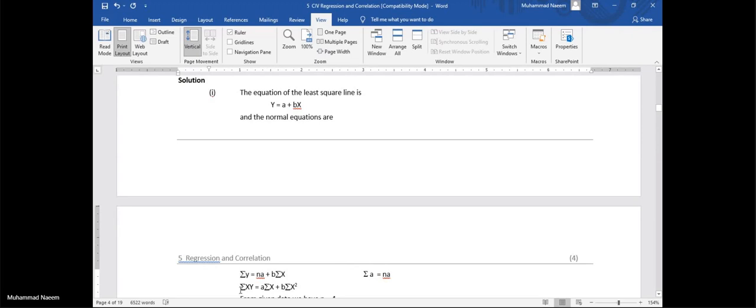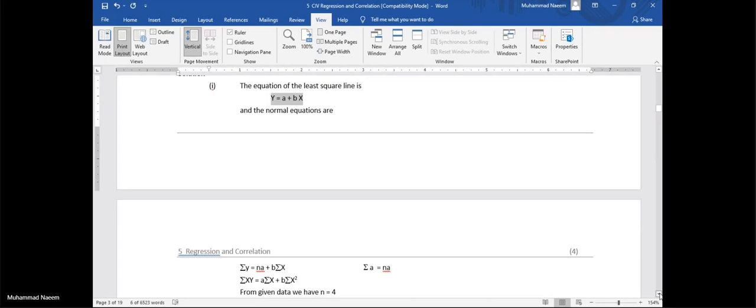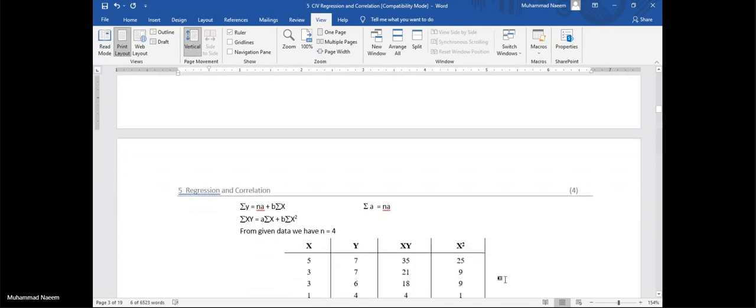Perfect. Now, as our second constant is a coefficient of x, first multiply this equation by x and then apply sigma. This will be the answer.